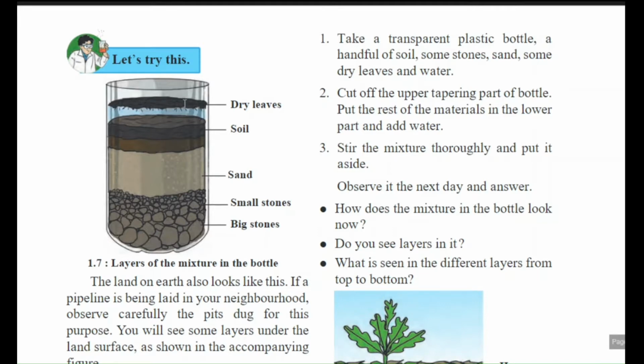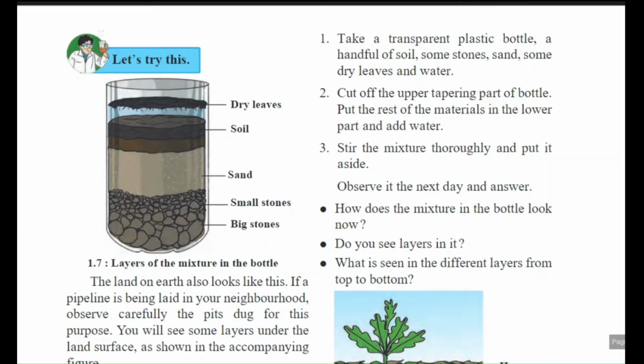That means we mix this mixture in that bottle, but when we add the water, the heavy part gets settled down, and as per their weight, size, and shape, they settle and form these types of layers.